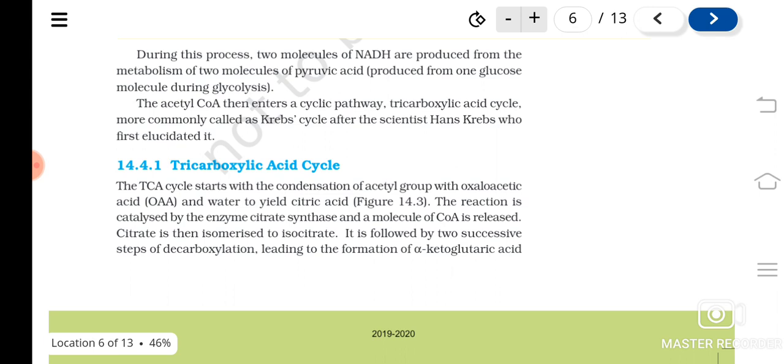What is the TCA cycle? Tricarboxylic acid cycle. Actually, the cycle has three carboxylic acid groups, so it is also known as the tricarboxylic acid cycle. After Hans Krebs, it is known as the Krebs cycle, and it is also known as the citric acid cycle because the first stable compound formed is citric acid.